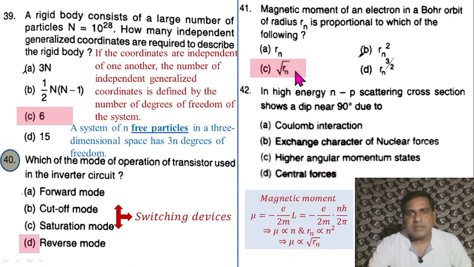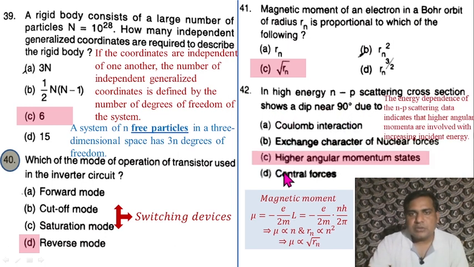So option C is correct. Question number 42. In high energy NP scattering, the cross section shows a dip near 90 degrees due to higher angular momentum states. Option C is correct. The energy dependence of NP scattering data indicates that higher angular momentum states are involved with increasing incident energy.